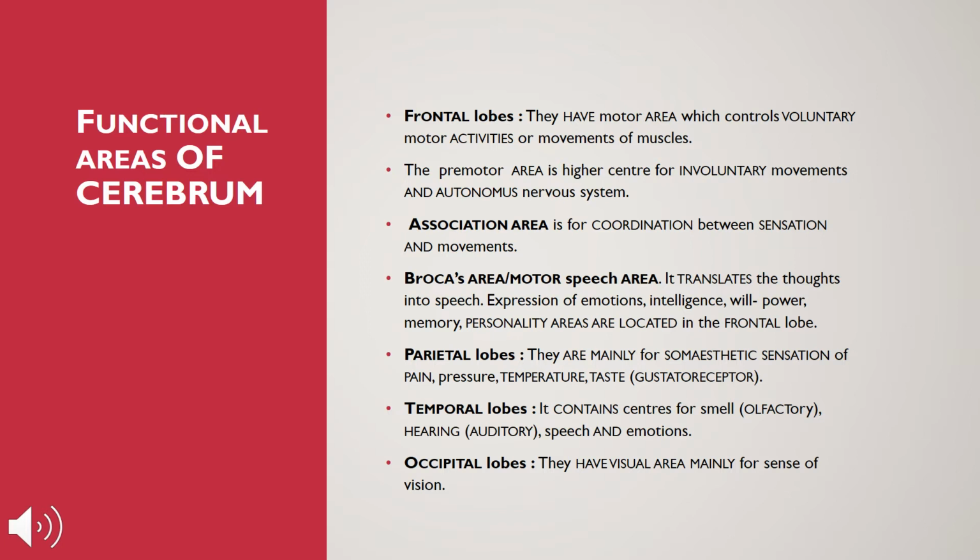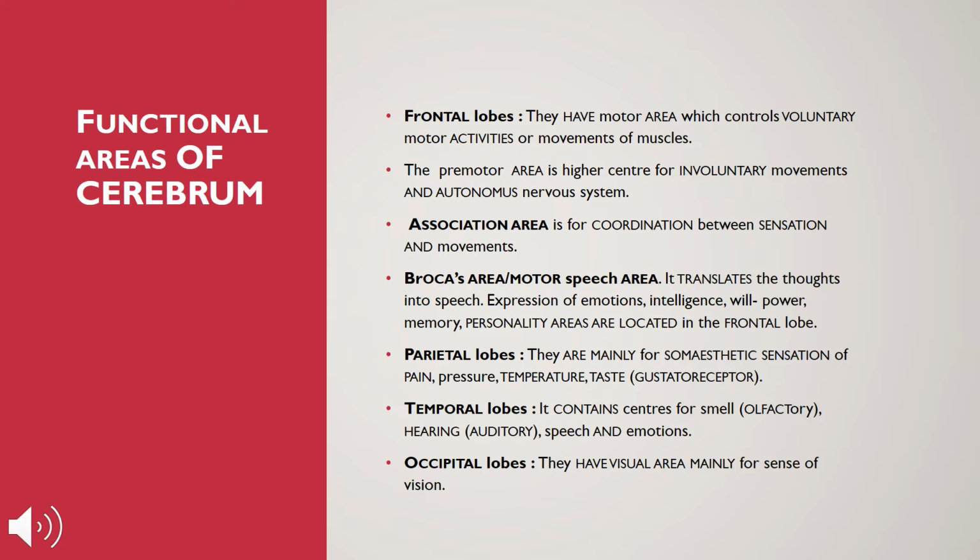Next is the association area. This area is for the coordination between sensation and movements. For example, if our body comes in contact with any hot object, our body gets a sensation, and what the movement will be is decided in the association area. Next is Broca's area, that is the motor speech area. It translates thought into speech. Whatever we think, whatever is there in our mind, we can actually speak it up. That is because of Broca's area.